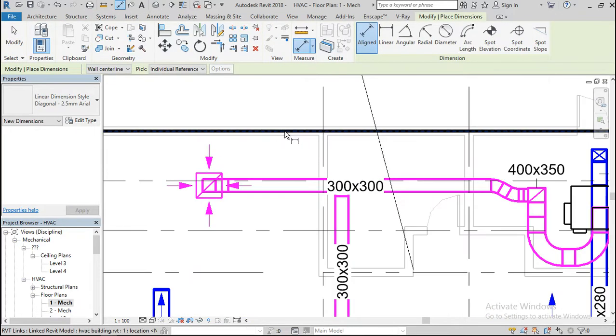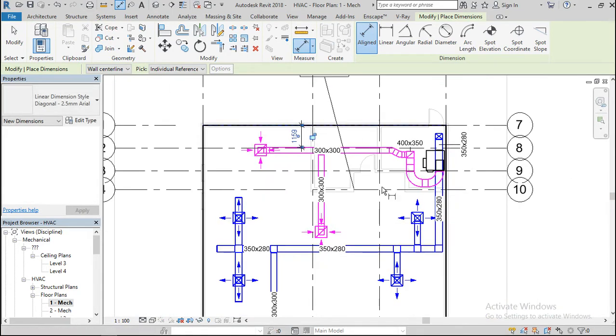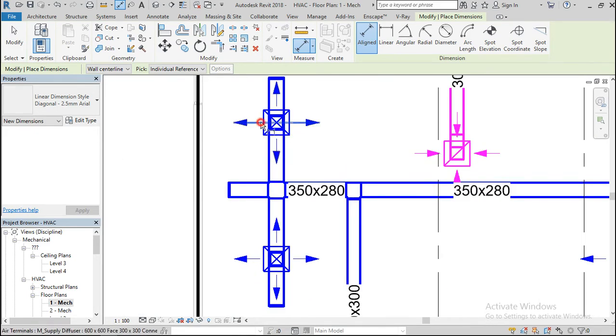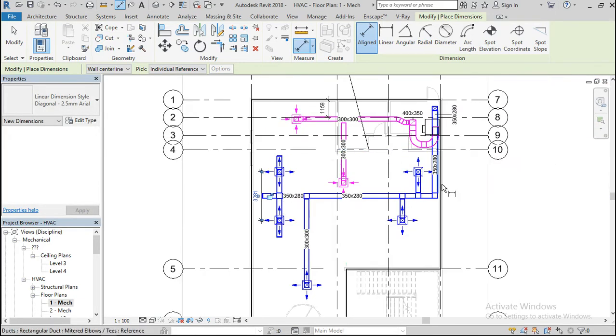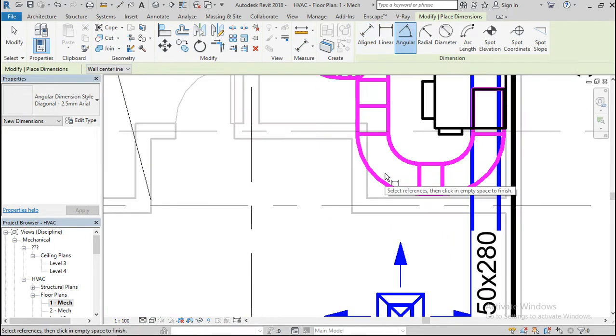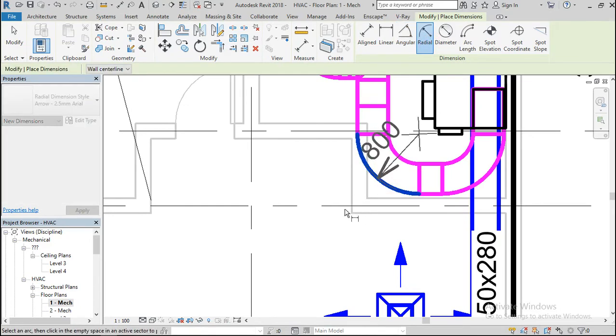So I will have to measure between these two guys, an angular measurement, no, radial measurement.